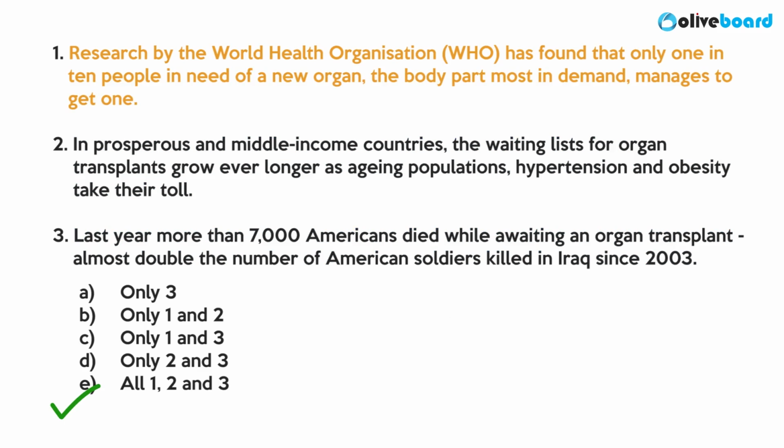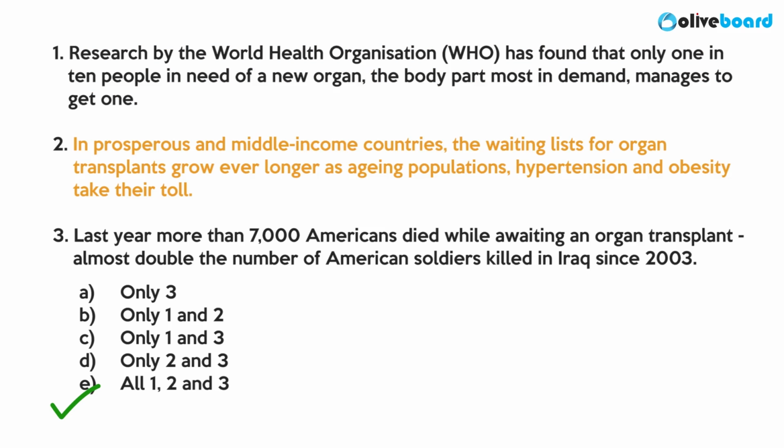Statement 1 says, research by the World Health Organization has found that only 1 in 10 people in need of a new organ, the body part most in demand, manages to get one. This statement talks about how bad the situation is and only 1 in 10 people's demand is fulfilled. तो ये तो सही है.